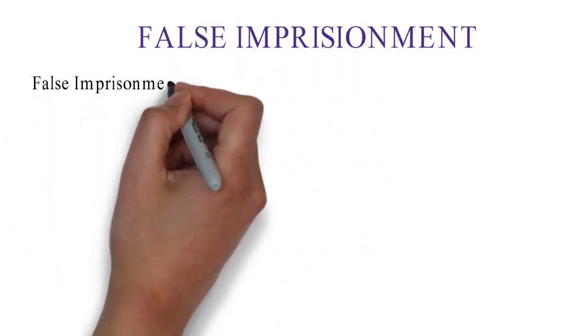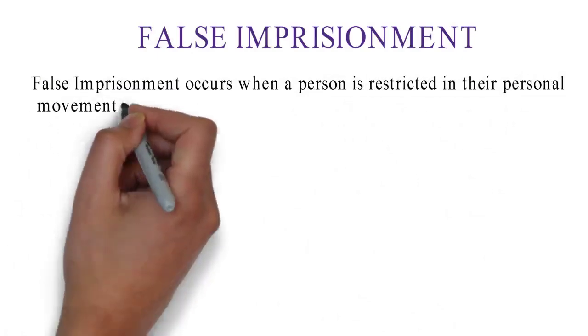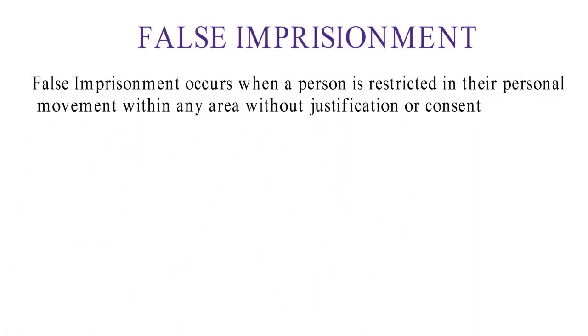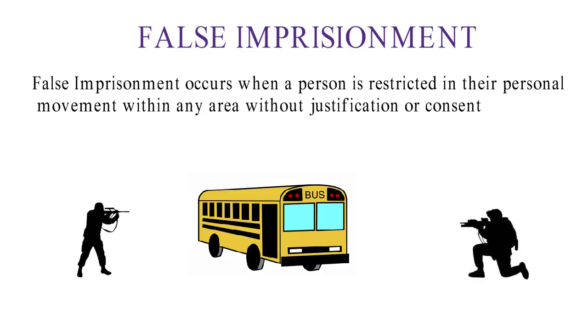Next is false imprisonment. False imprisonment occurs when a person is restricted in their personal movement within any area without justification or consent. Suppose a bus is hijacked by some terrorist and the people sitting inside are restricted in their personal movement. So, this could be a situation of false imprisonment.